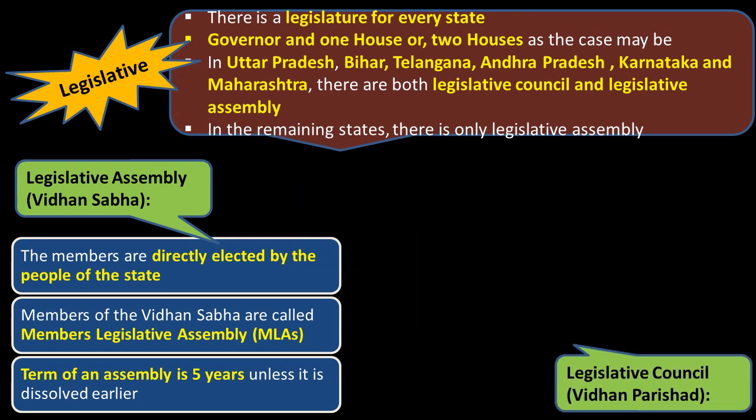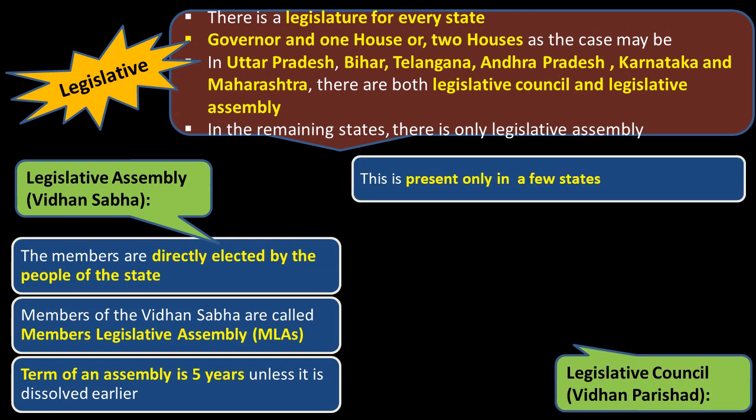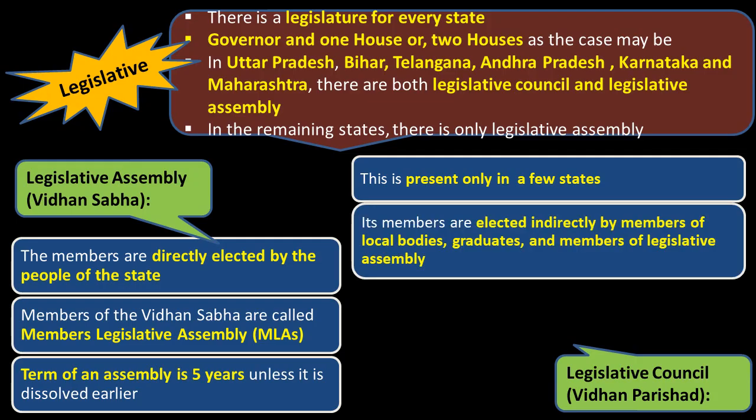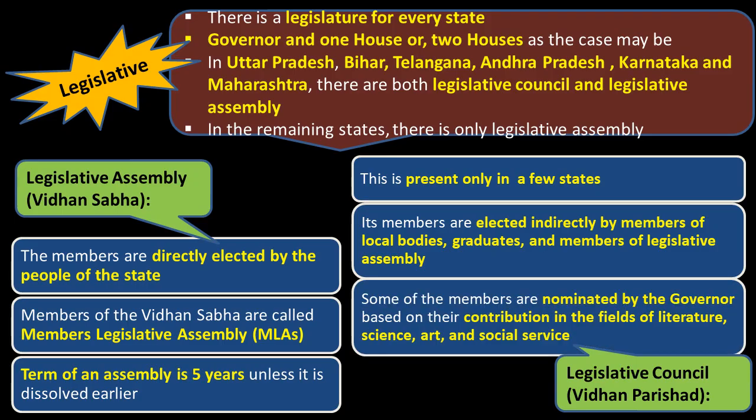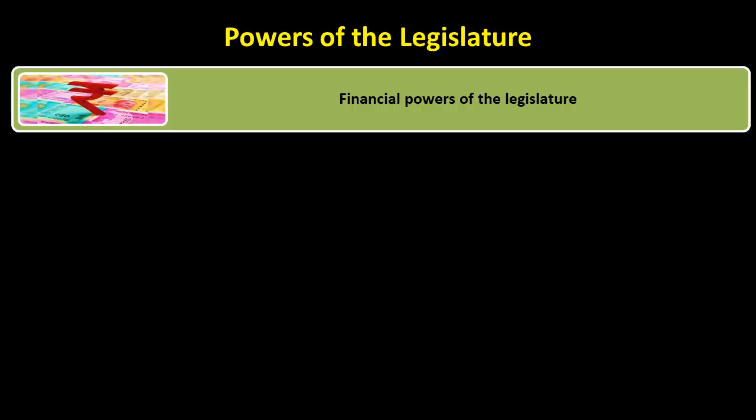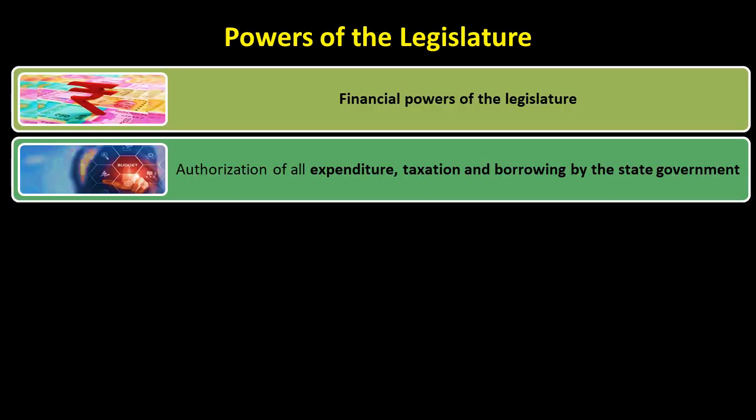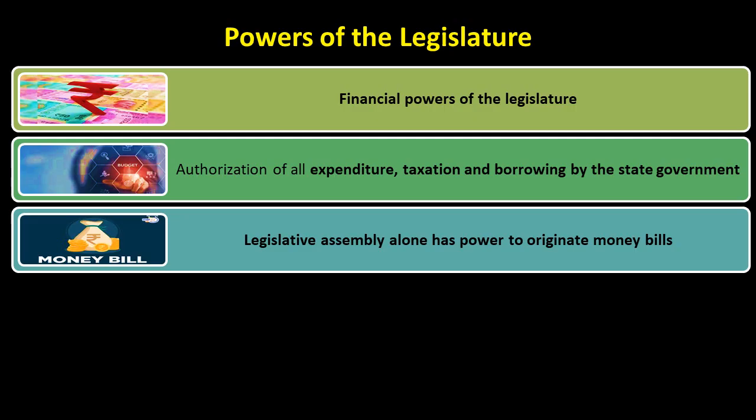Legislative Council, or Vidhan Parishad. This is present only in few states. Its members are elected indirectly by members of local bodies, graduates, and members of Legislative Assembly. Some of the members are nominated by the governor based on their contribution in the fields of literature, science, art, and social service. Financial powers of the legislature include authorization of all expenditure, taxation, and borrowing by the state government.